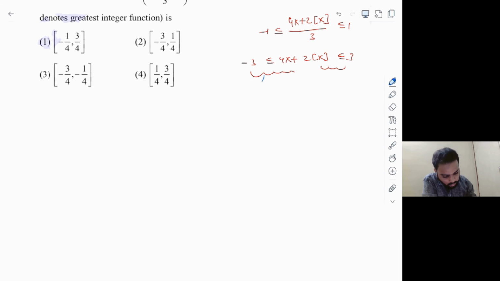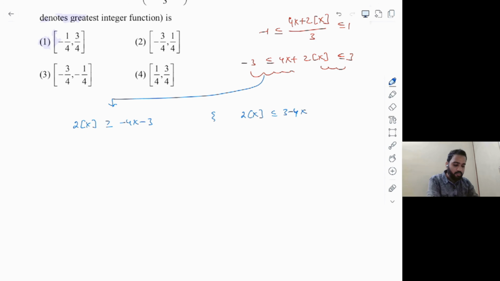The first part will give us an inequality something like this, which is 2[x] ≥ -4x - 3. And the second part will give you 2[x] ≤ 3 - 4x. Okay. So obviously, you have to solve both the inequalities separately, and at last, you must take the common part, right?